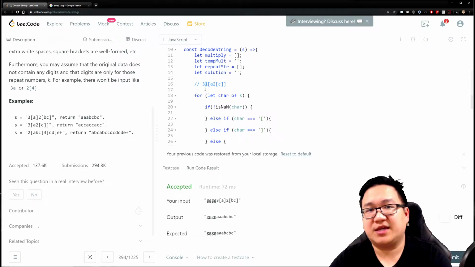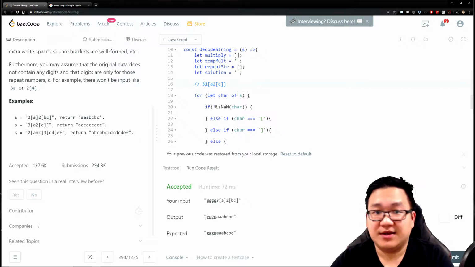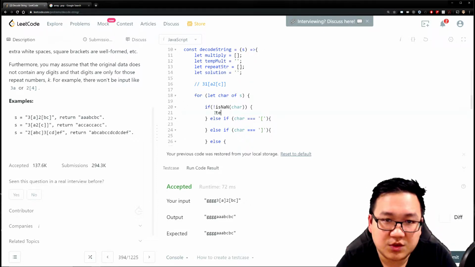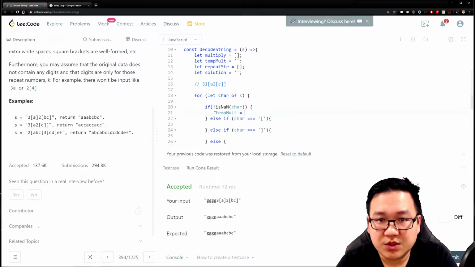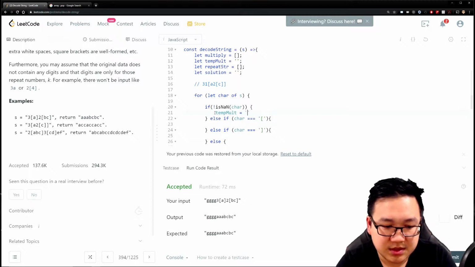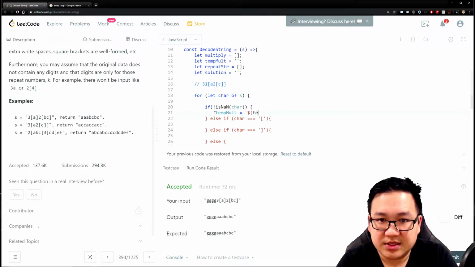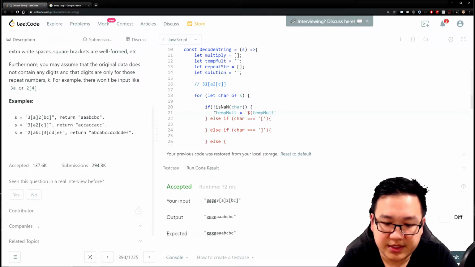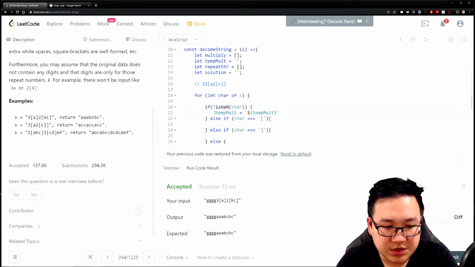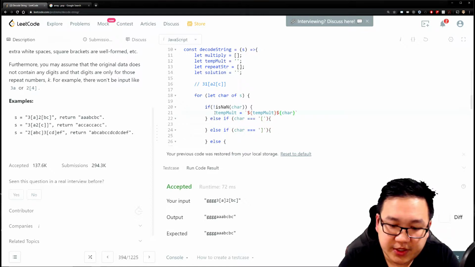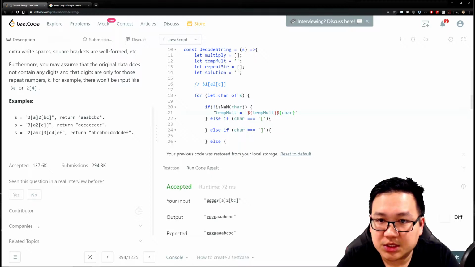We're just taking this character and putting it in here, and when we iterate the second character, making sure it's at the end. So temp mult will equal this, bam. We put the temp mult in here, and also include the actual character.